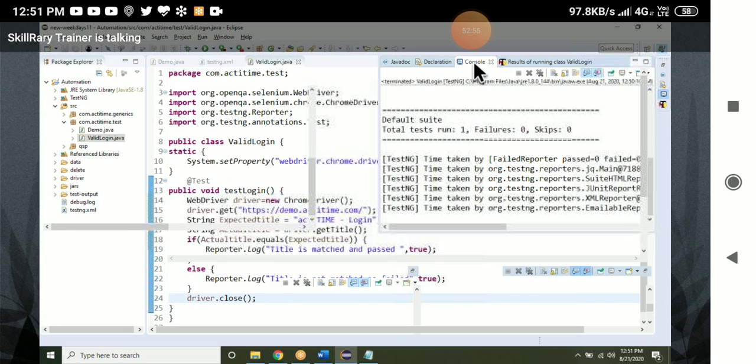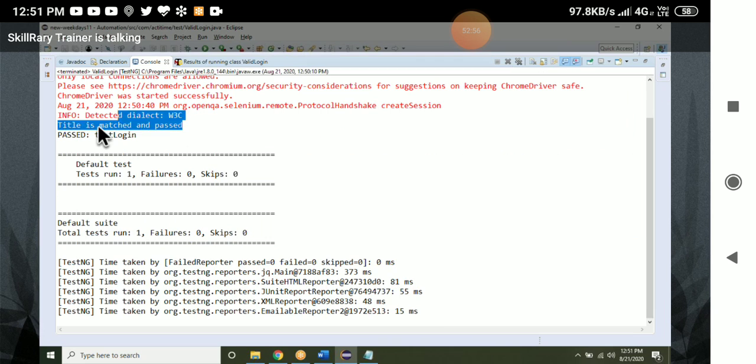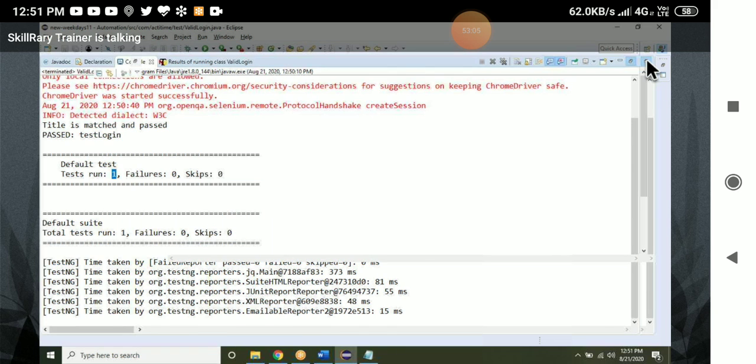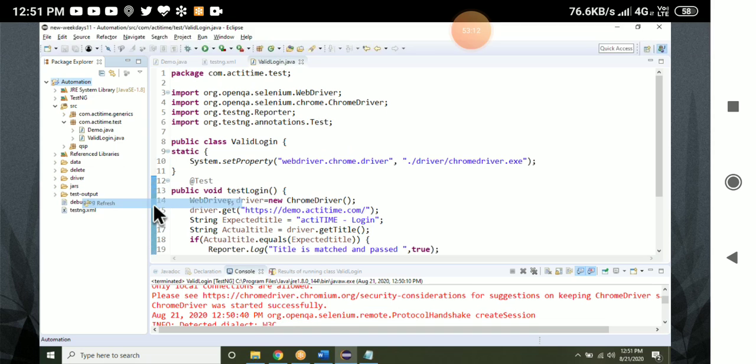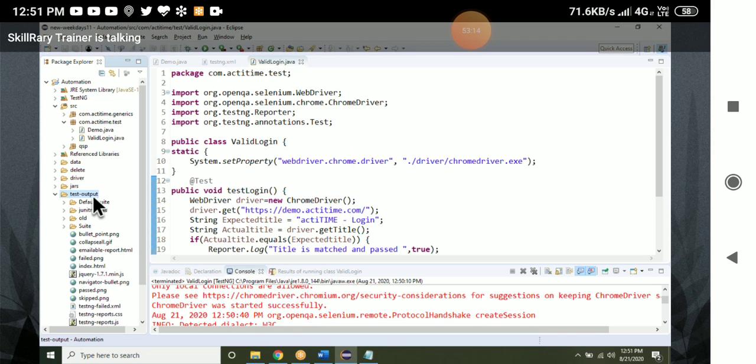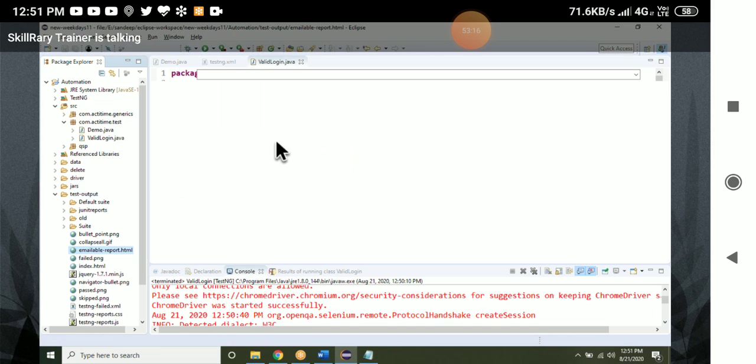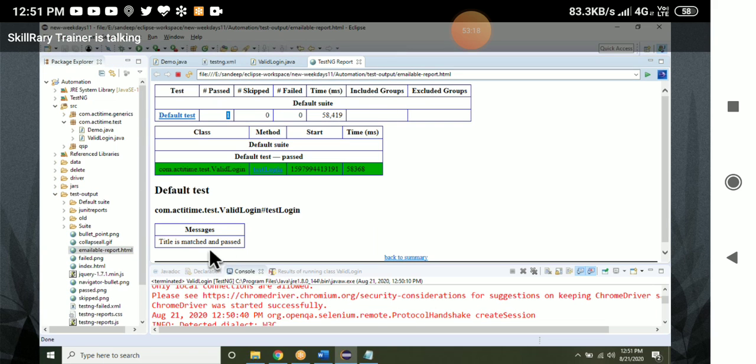Are you able to see it? Title is matched and passed. Here also passed, one test case. If you go to the report, there also you can see. How to see the report: refresh, right click, test-output folder, open the emailable report. Here also you can see one test case passed. Title is matched and passed.